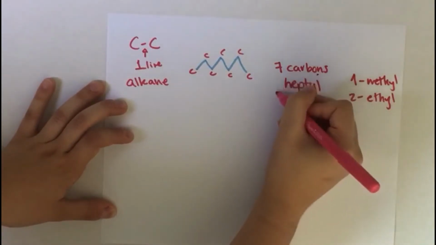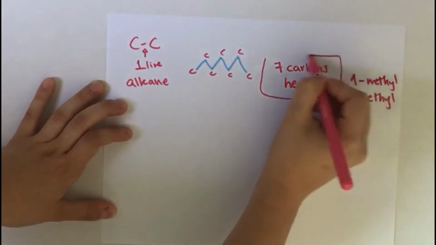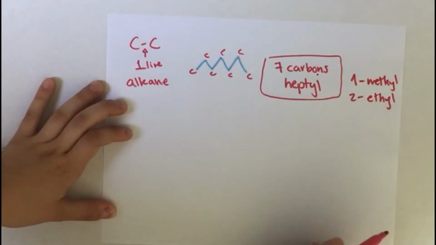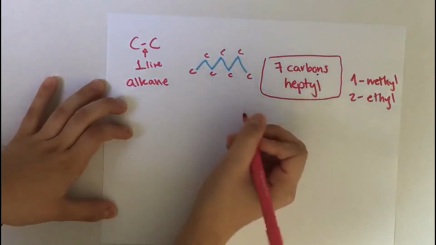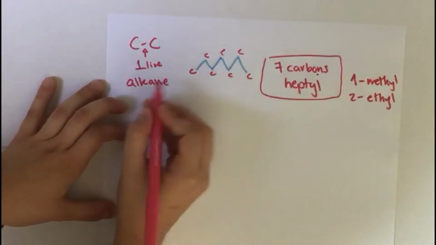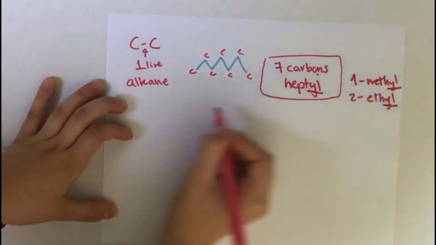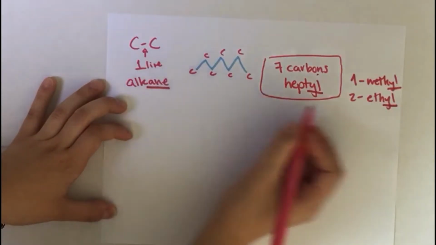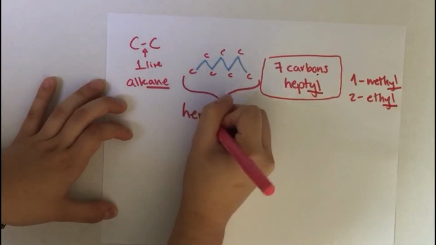Thing is, this is a common name for 7 carbons, but this one does not describe if it's a single bond, double bond, or triple bond. It just tells you how many carbons you have. Now that you've got this, you need to change this ending, which is a common ending for everyone, for this one. Which means this chain is going to be called heptane.